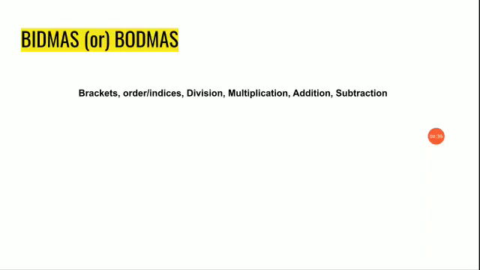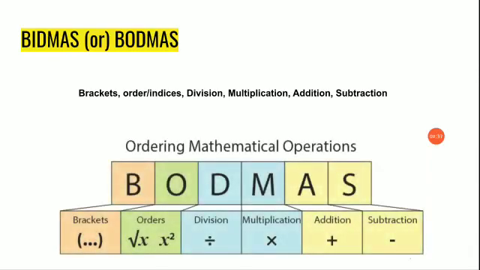Clear children? Now look at this picture here. This is the order in which we are going to solve: brackets, division, multiplication, addition and subtraction. You're clear with this rule? Shall we start solving a sum now?